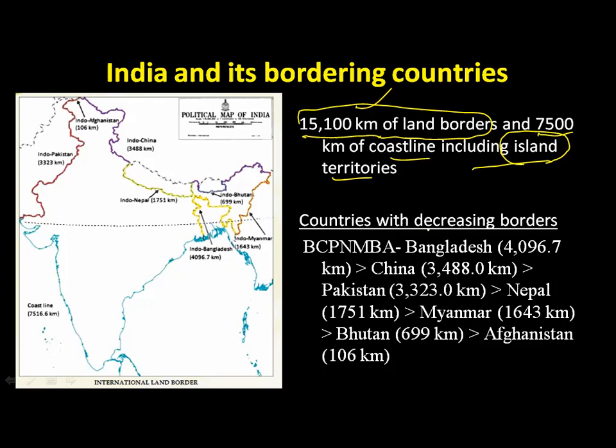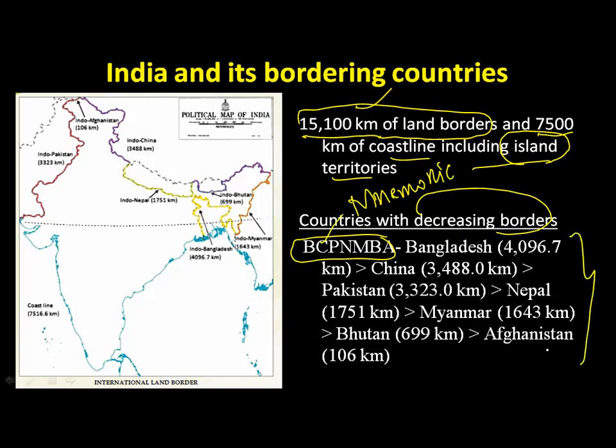Okay, next, countries with decreasing border areas. Bangladesh, see, this is the mnemonic. Mnemonic in the sense, by just remembering this, you can remember all this. Shortcut. BCP and MBA. B means Bangladesh, China, Pakistan, Nepal, Myanmar, Bhutan, Afghanistan. So the foreign country which shares the longest border with India is Bangladesh. So BCPN,